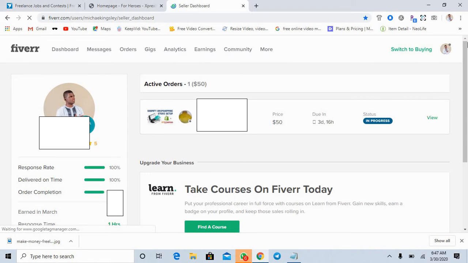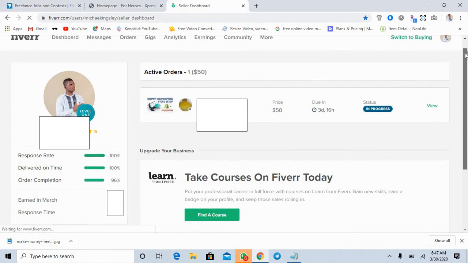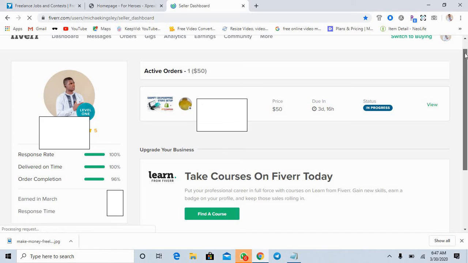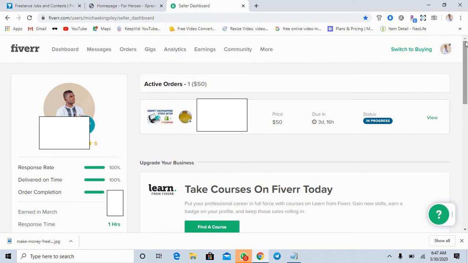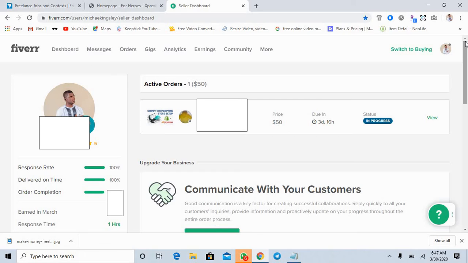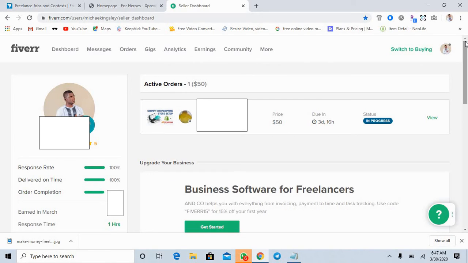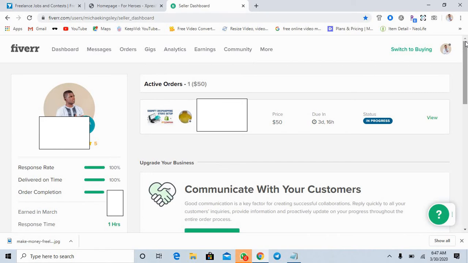As you can see, I have an active order of $50 on this platform. So to get enough money, you can earn a lot from this platform. You just need to have a skill, and when you have a skill, you can come on this platform, register, start promoting yourself, and get hired for the skill which you acquire.